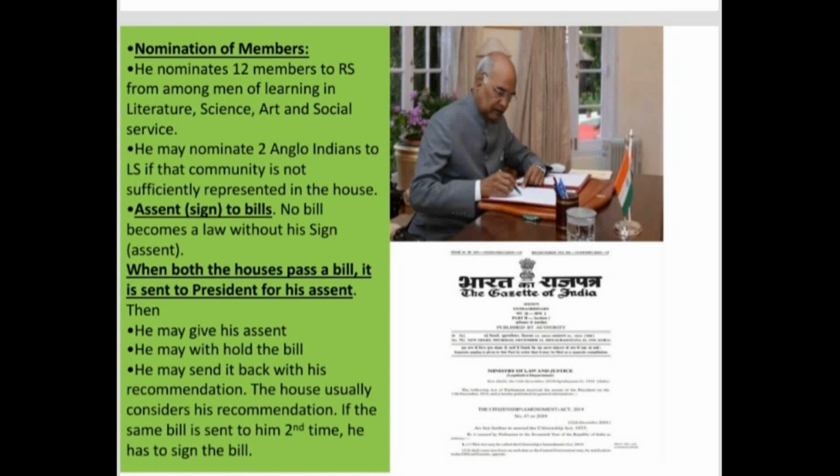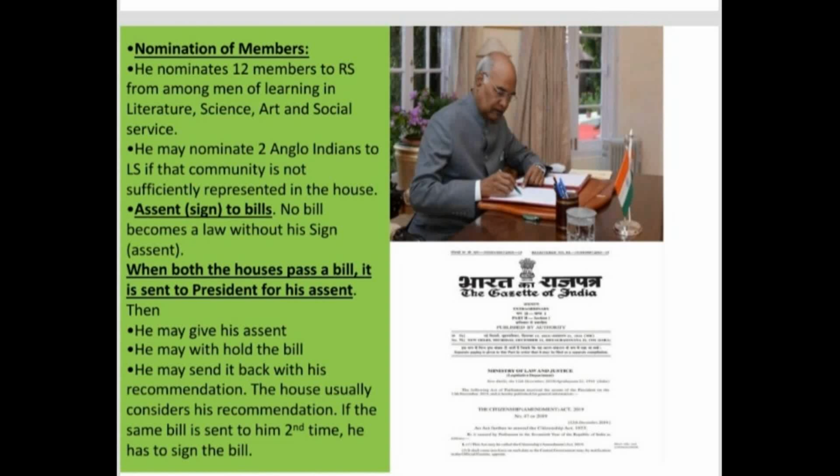They are very good at their own area, like sports, science, art, and many other areas. He will be nominating these 12 members to Rajya Sabha because he considers that people from such different areas will also contribute to a better lawmaking process. So he exercises his legislative powers by nominating 12 members to Rajya Sabha and 2 Anglo-Indians to Lok Sabha if they are not represented properly through election. Anglo-Indians, as we have discussed in our previous chapter, have origins of both England and India.